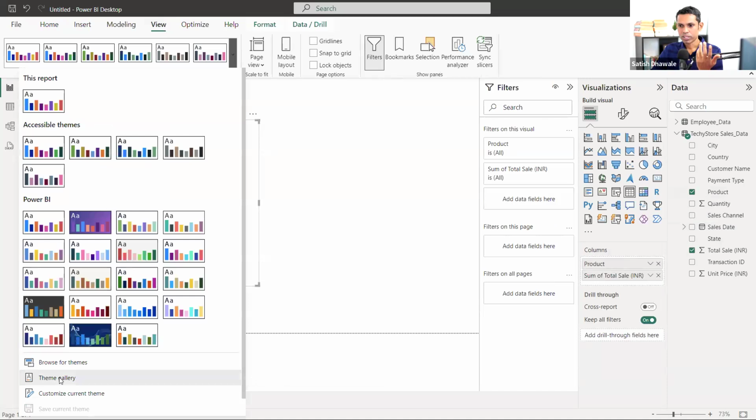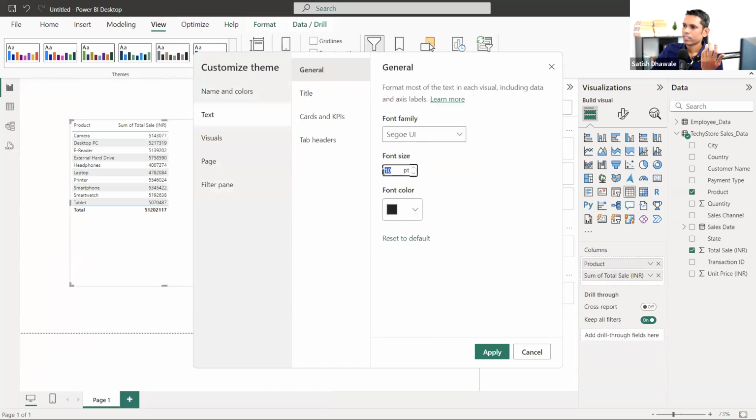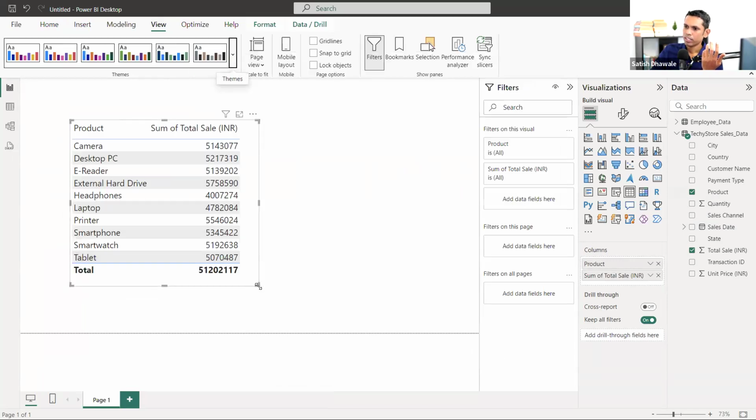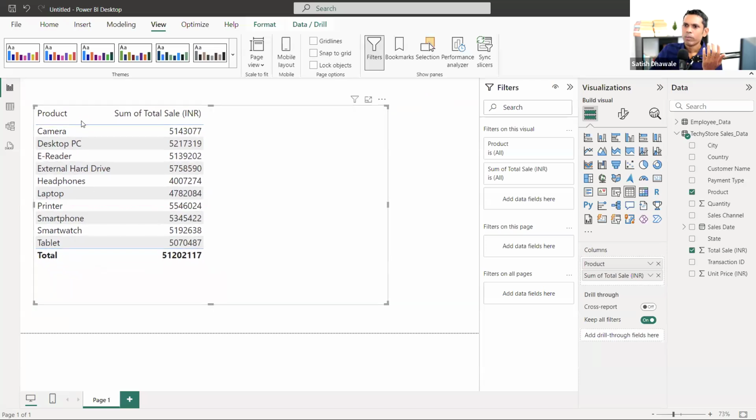Yesterday, the day before yesterday, I told you about customize current theme, where you can go to the text and increase the size of the complete text to 18. I would like to increase it to 18 so that you can see the numbers properly. Now we have 7 to 8 products like camera, desktop PCs, and so on. These are the products we have, and we are getting total sales of each product.